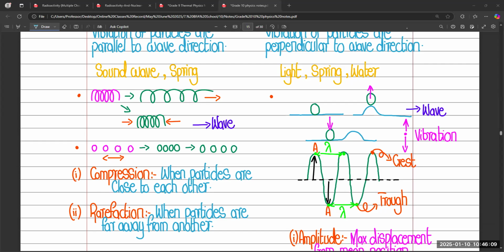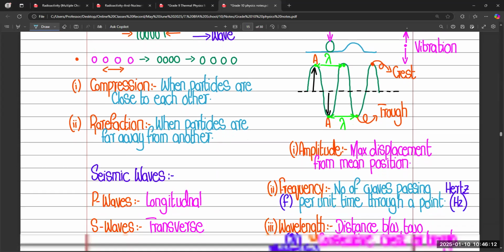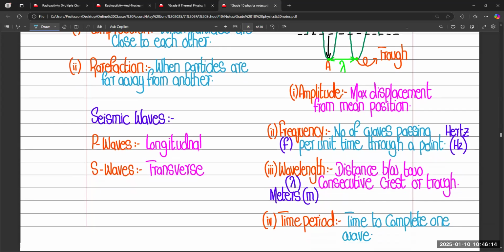And there are some other quantities related to the transverse wave, like amplitude, frequency, wavelength, and time period. The definitions are already written, so you can compare with those definitions how they actually work.